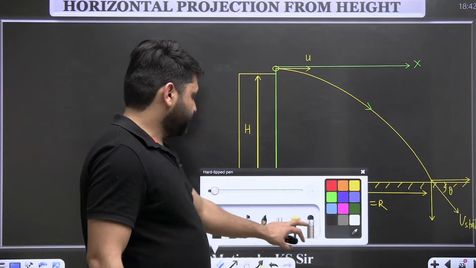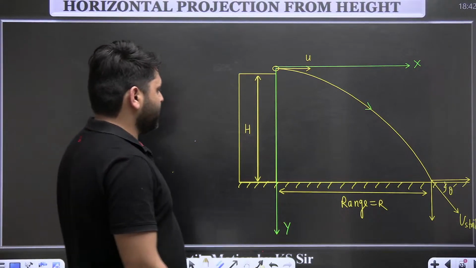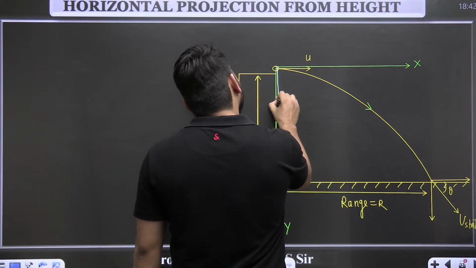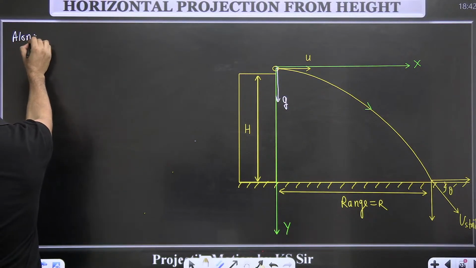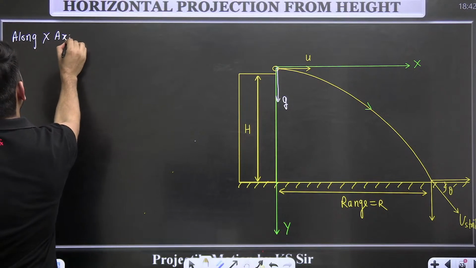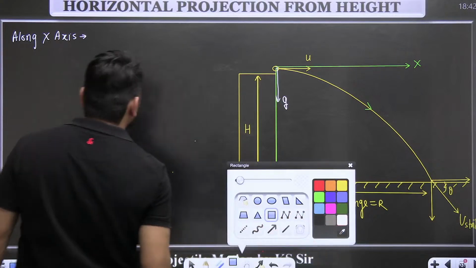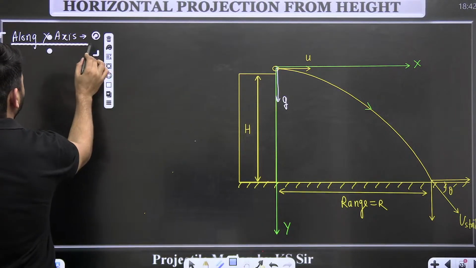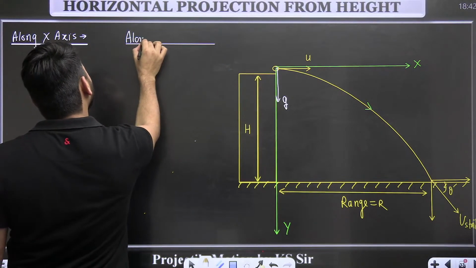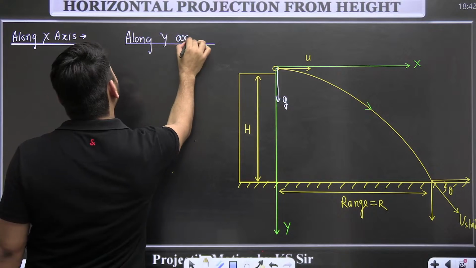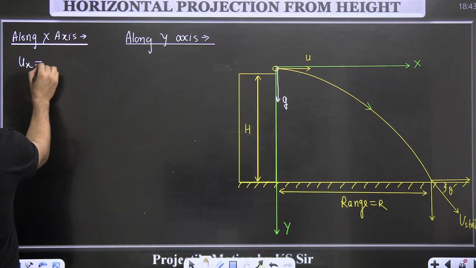Okay, so this is the x and y direction, and we are just going to break the motion in these two directions. Along the x-axis and along the y-axis, ux is equal to u.